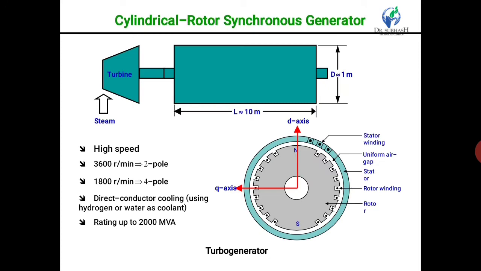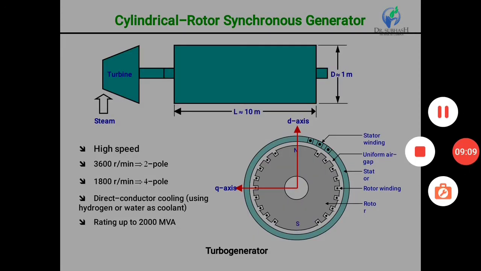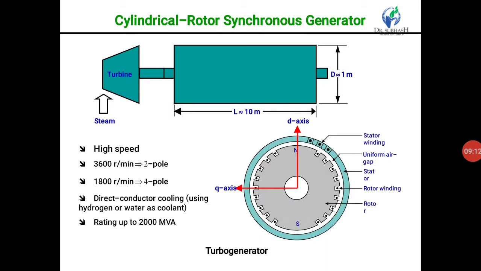Now we go for the cylindrical rotor synchronous generator. In this type, the rotor is made of a smooth solid forged steel radial cylinder having a number of slots along the outer periphery. The field windings are embedded in these slots and connected in series to the slip rings, through which they are energized by the DC exciter. The regions forming the poles are usually left unslotted, as shown in this figure. It is clear that the poles formed are non-salient, for they do not project out from the rotor surface.